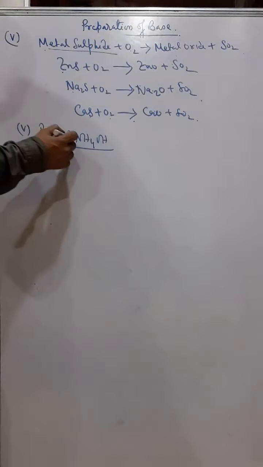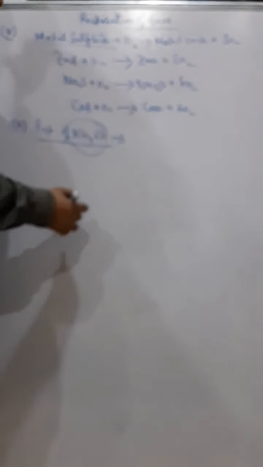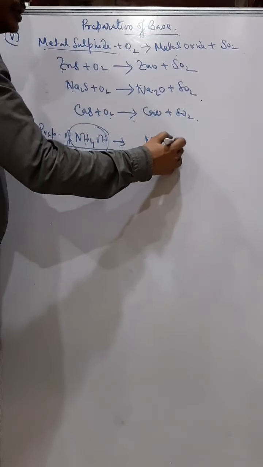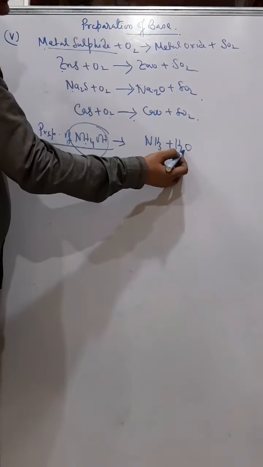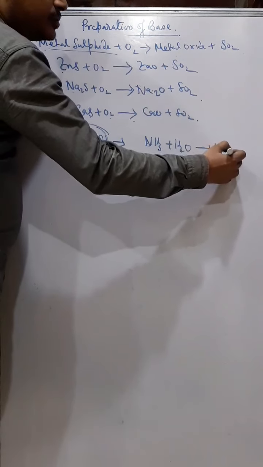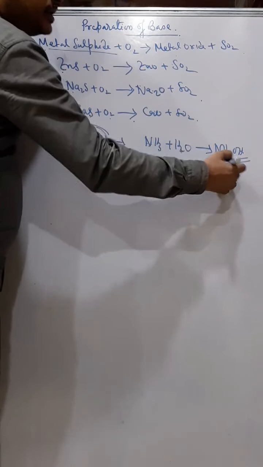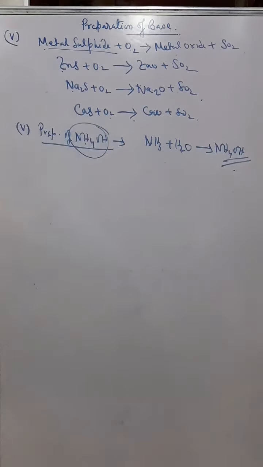And next is the preparation of ammonium hydroxide. Ammonium hydroxide is also a base. In fact, it's an alkali. Ammonia is always highly soluble in water, and when ammonia dissolves in water, it produces ammonium hydroxide. Okay, so this is how we prepare ammonium hydroxide.